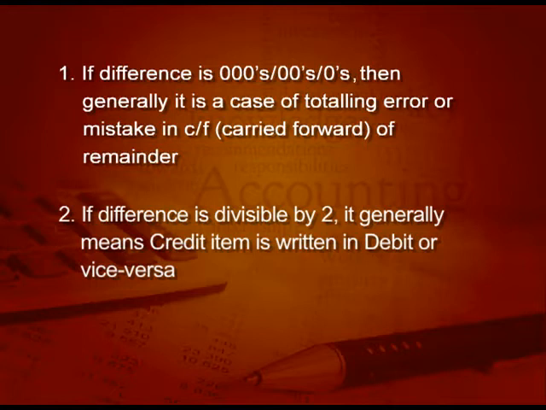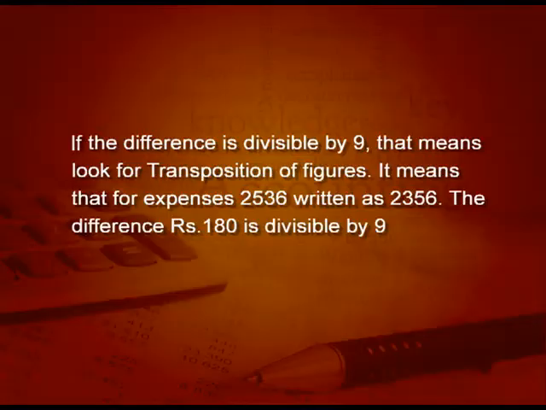Second, if the difference is divisible by 2, generally it means that some credit item is written in the debit column or vice versa, like debit is written in the credit. And if the difference is divisible by 9, then look for transposition of figures.